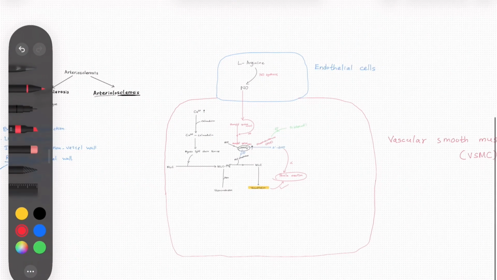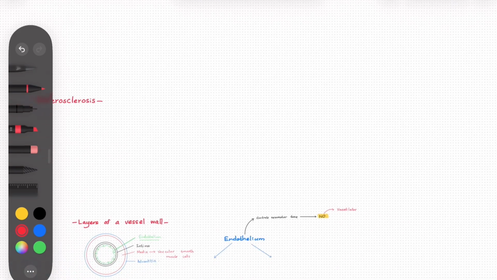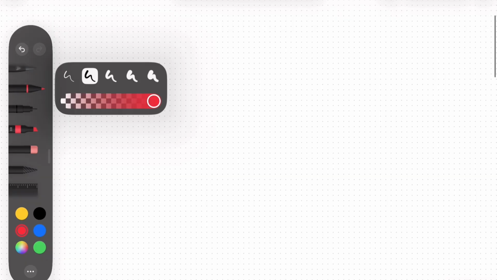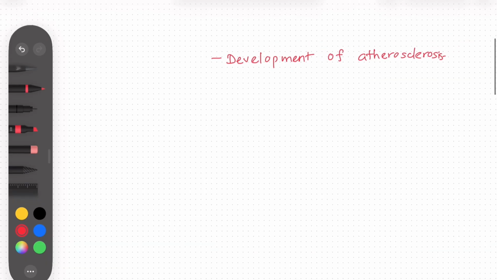Okay, so that's it. Now let's see the development of atherosclerosis. As you know, the first step is endothelial dysfunction. So how can this endothelium be damaged?